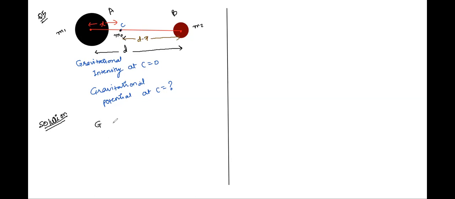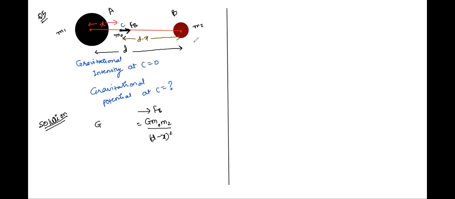So the force on that body towards the right, because of the body B, will be given as G m0 m2 whole by (d minus x) square, right? So this is the force acting towards the right because of the body B on the small mass m0.